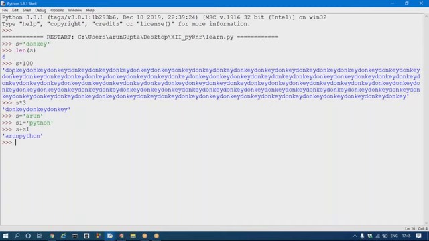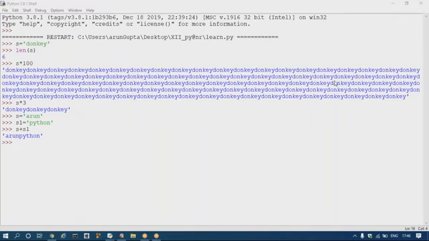So the string uses two operators: the plus operator for concatenation, and the multiplication operator for repetition. Is it clear to all? This is some basic introduction about strings only. Later, if required, we will learn the detailed concepts of strings also.